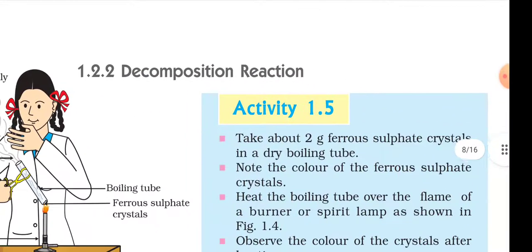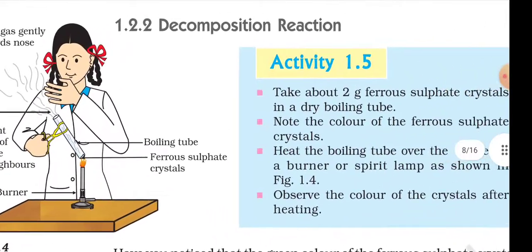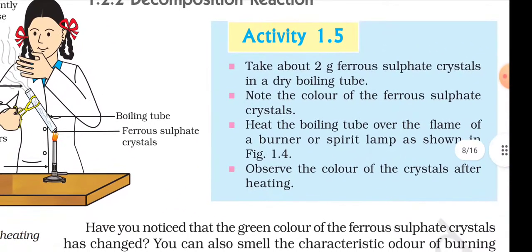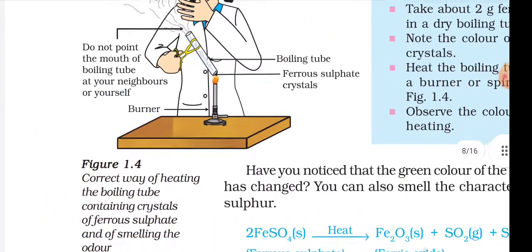Decomposition reaction. Activity 1.5. Take about 2 grams of ferrous sulfate crystals in a dry boiling tube. Note the color of the ferrous sulfate crystals. Heat the boiling tube over the flame of a burner or spirit lamp, as shown in figure 1.5. Observe the color of the crystals after heating.